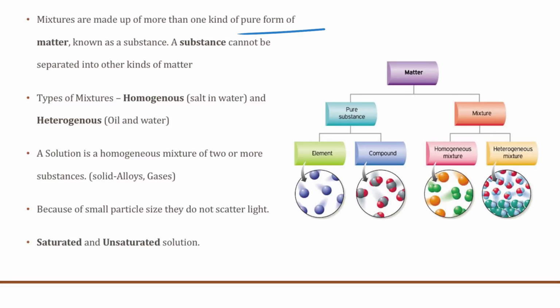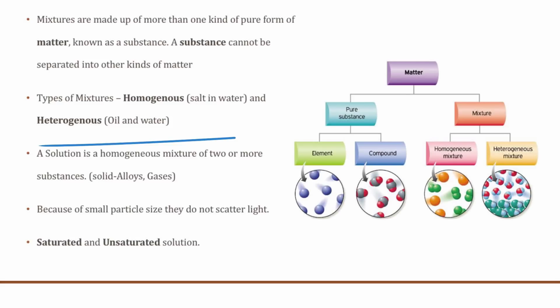Try and differentiate between a substance and a mixture. Now, we can have two types of mixtures: one is homogeneous and the other is heterogeneous. An example of homogeneous is salt in water. It can easily mix in water, so it's a homogeneous mixture. Heterogeneous is oil and water. Obviously they do not mix well, in fact, and you can see oil always floats above the water. So that is an example of a heterogeneous mixture.